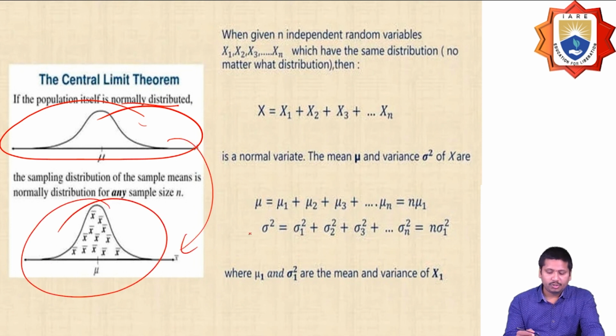Not that much difference is going to be there between the central limit theorem curve and the normal distribution curve.